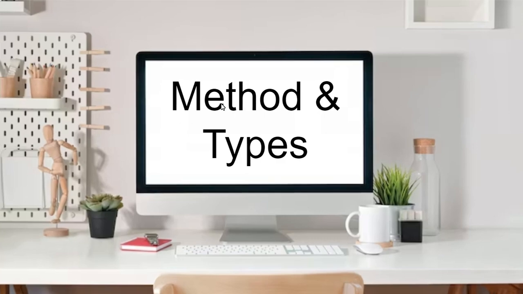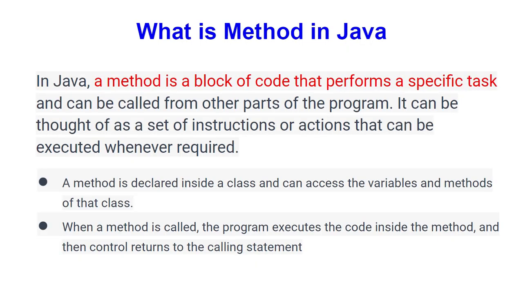In this video we are going to talk about methods and their types. It's a very important topic. If you know how to write a method, then in any company, at a professional or real-time level, we write only methods, and we combine lots of methods with each other. One method talks to another method, and like that we separate the code into small pieces of blocks. So this is called a method.